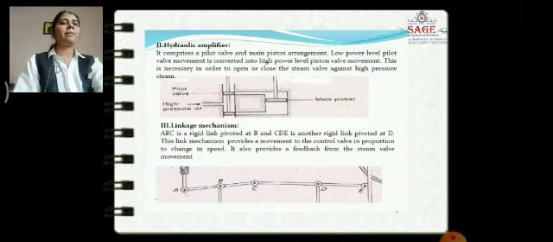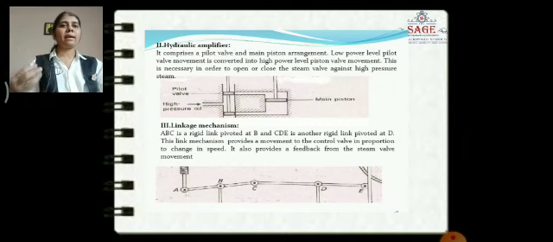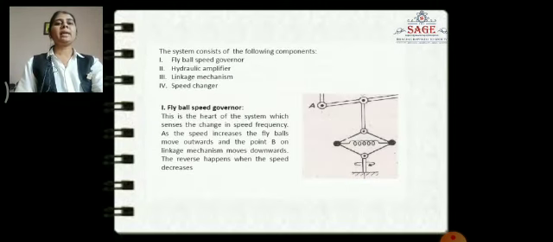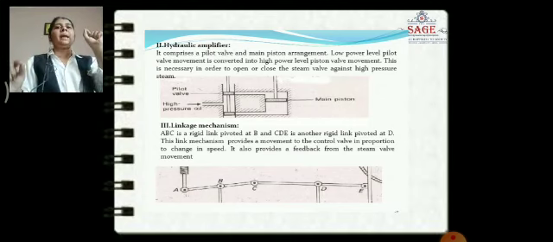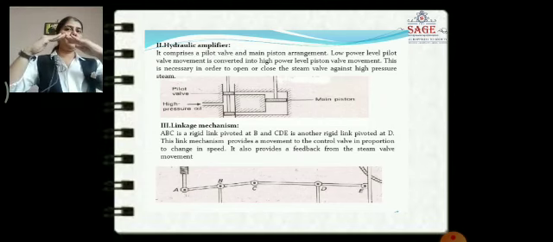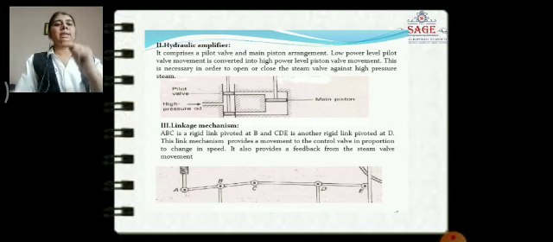Now second, the hydraulic amplifier. It is also a main part of the block diagram, because it has two valves, the main valve and the piston valve. Both work for the inlet open and off conditions. Third one is the linkage mechanism. ABC and CDE are the two linkage mechanisms. Point B is pivoted with A and C, and point D is pivoted with C and E.